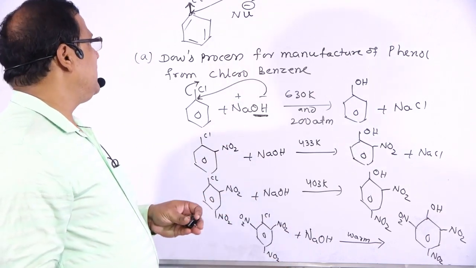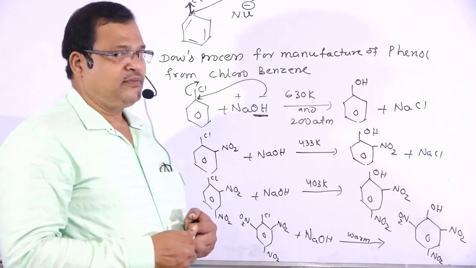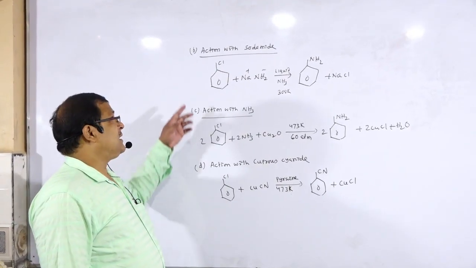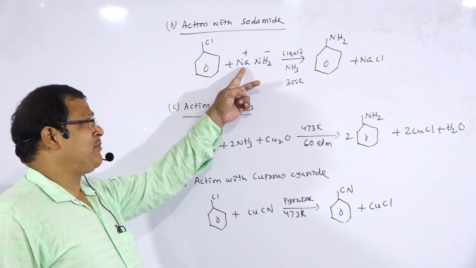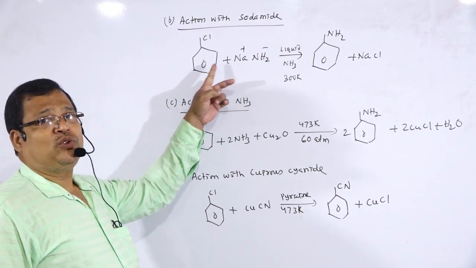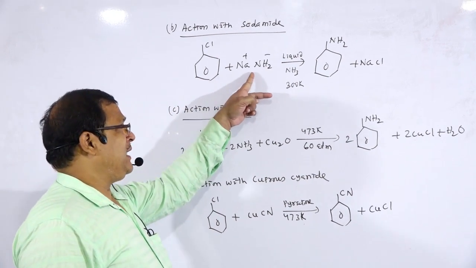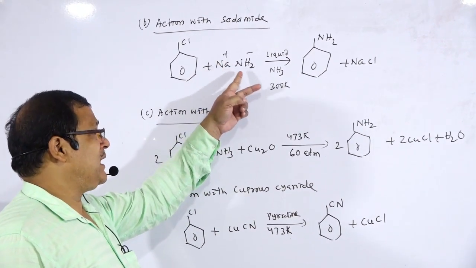Next we'll see the other reactions, that is action with sodamide. Sodamide, sodium amide, Na plus, NH2 minus. So this is your chlorobenzene. Chlorobenzene reacts with sodamide, a strong base, Na plus, NH2 minus.